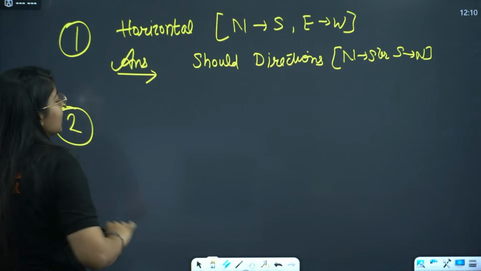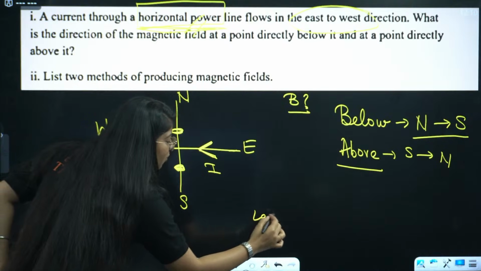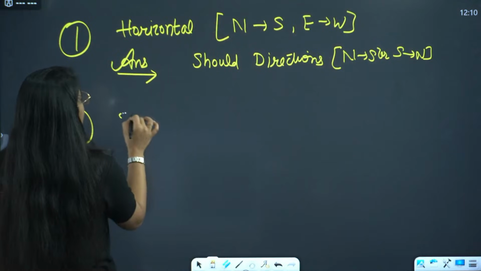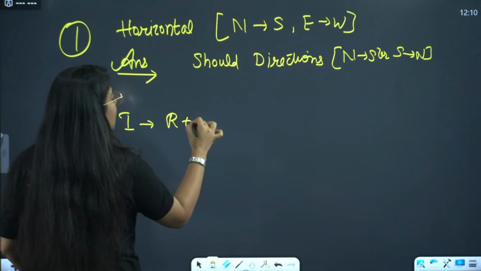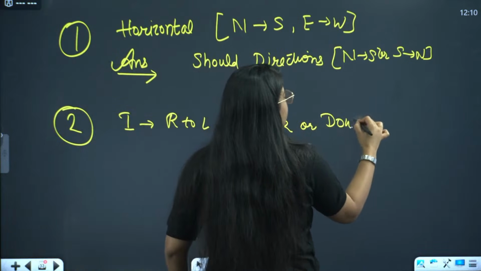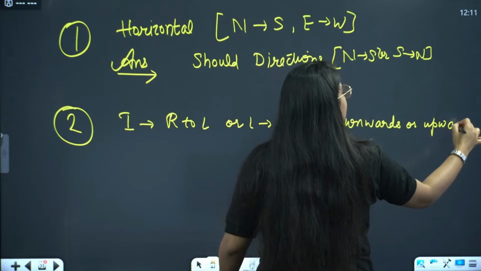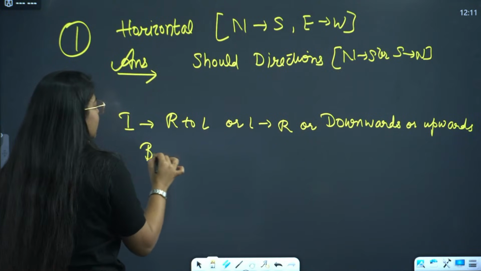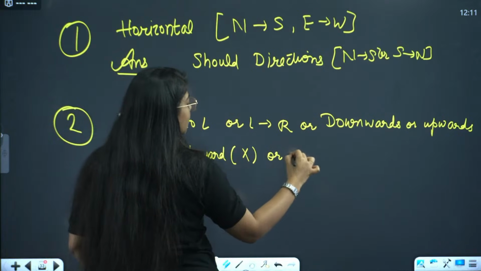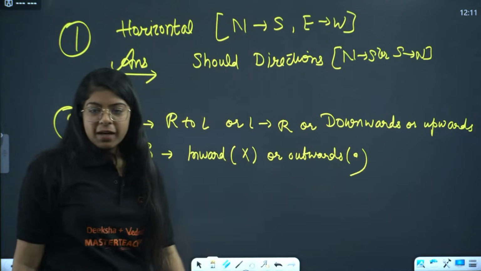Second case, when they are simply saying that the current is downwards, from right to left, left to right, downwards or upwards, in that case your magnetic field will be either inward, that is cross, or outwards, that is dot. Done?